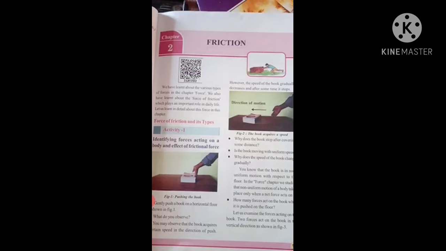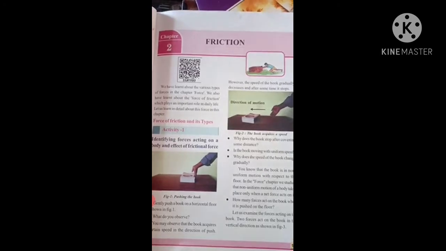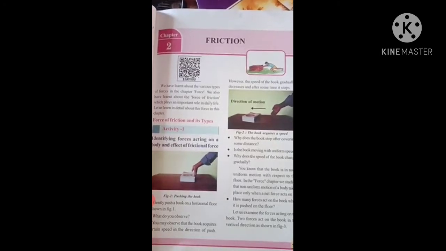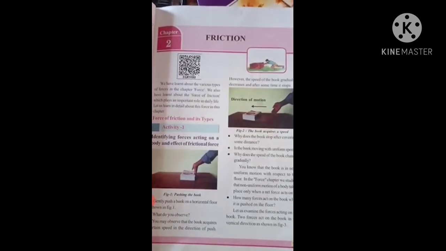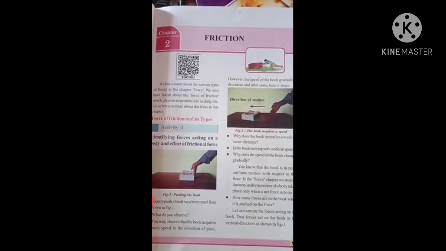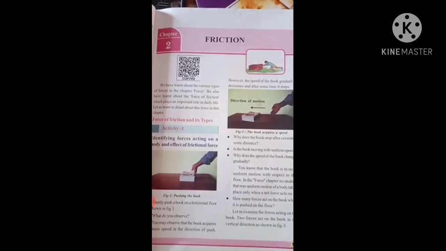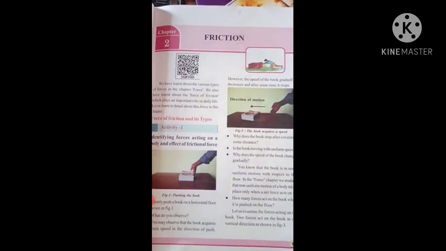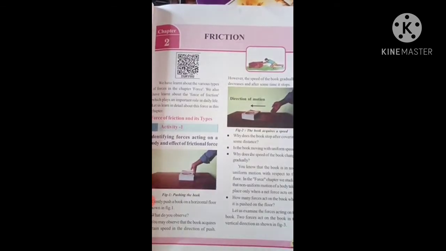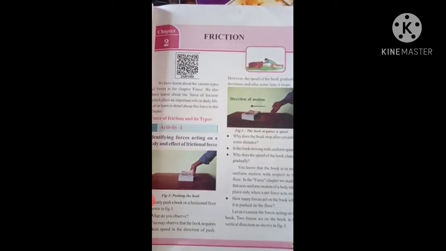Yes or no? Yes. So the friction which acts on stationary objects will be called static friction. When the object is moving on a surface, the friction acting on the sliding object will be called sliding friction. Okay, all of you understood? Now we know about static friction, sliding friction and rotating friction. In this chapter we are going to learn about all these types of friction.